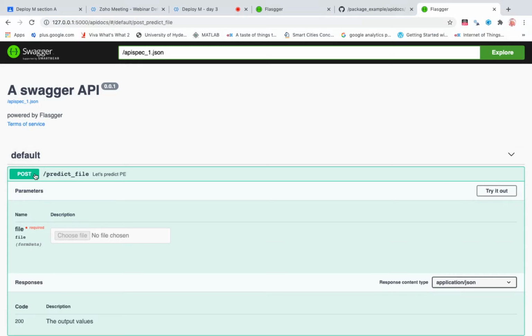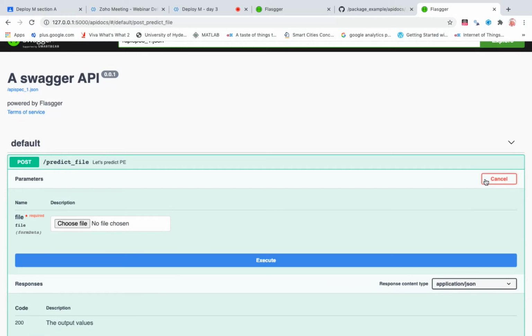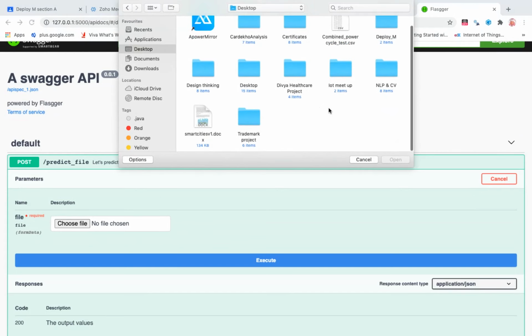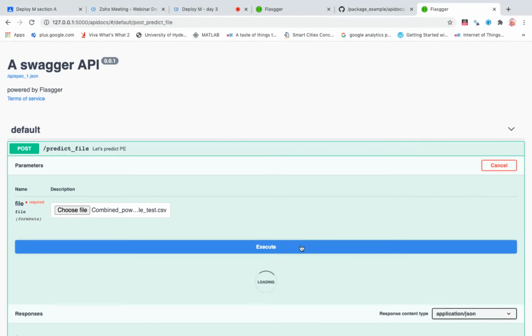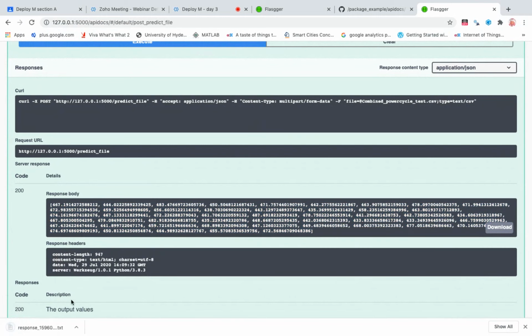So whenever I'm taking this post request, this time I requested a file to be chosen. So here I'll get an option to choose my file. When you click on Try it out, I can choose the file which I have shown you recently. This will redirect to my desktop. From the desktop, I am able to choose my file. I'll choose this file, and once the file is chosen, I can execute this. And now you can see it has given me the output in the form of a list. I can download this even as a list.